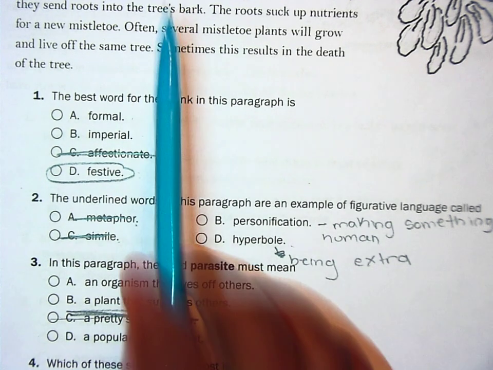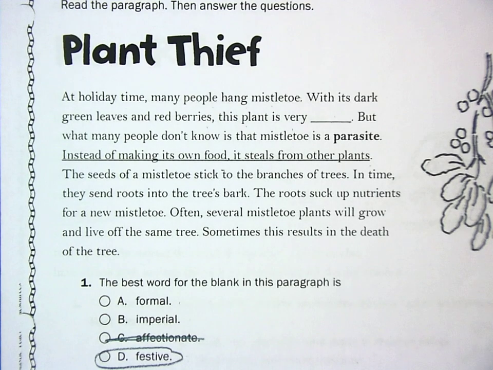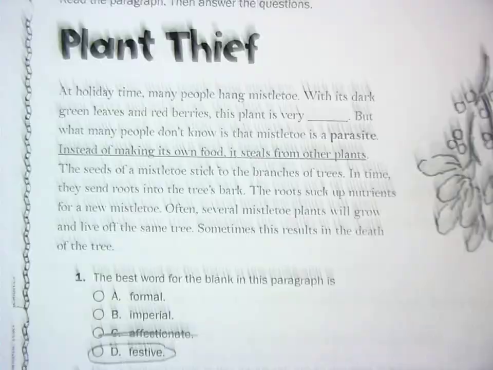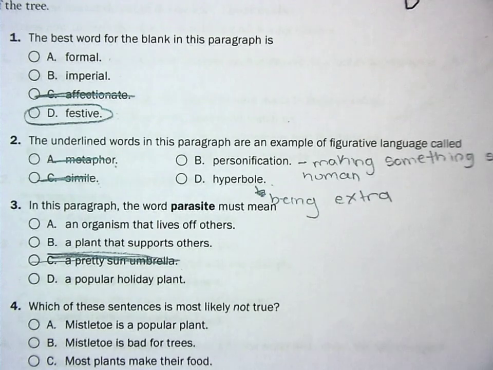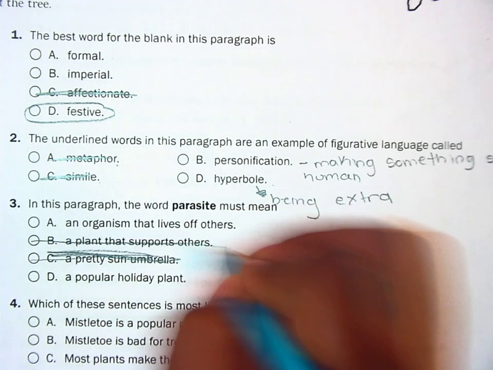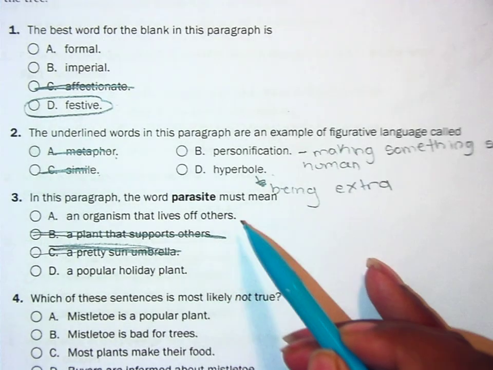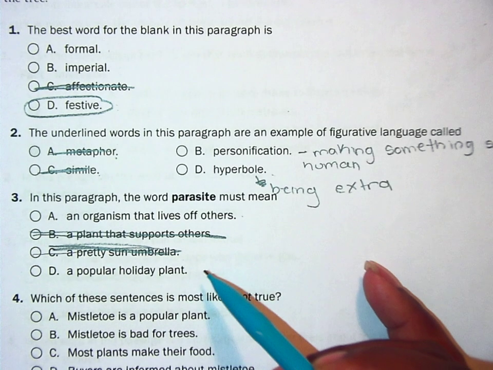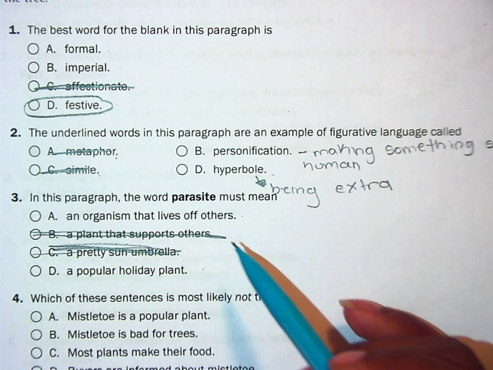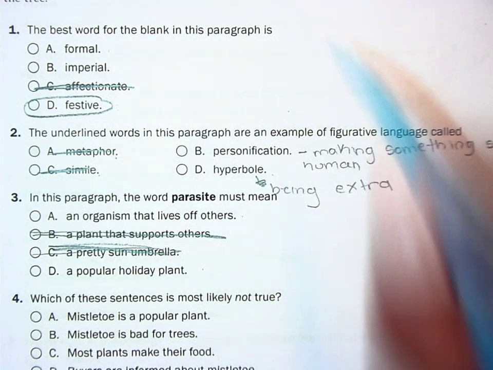Does this plant support anything? One thing you can know for sure is the title says plant thief. That means it's not supporting anything, so I can automatically eliminate a plant that supports others. Now your job is to determine, is it living off of something or is it just particularly a popular holiday plant based on the passage, okay?